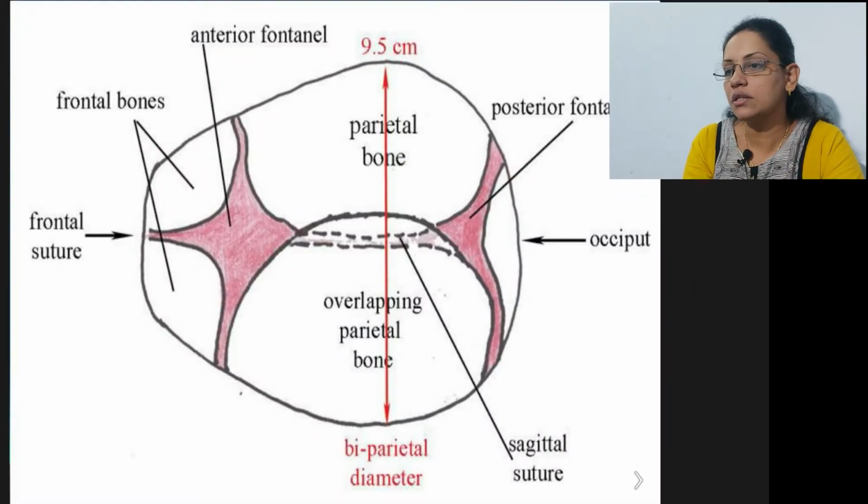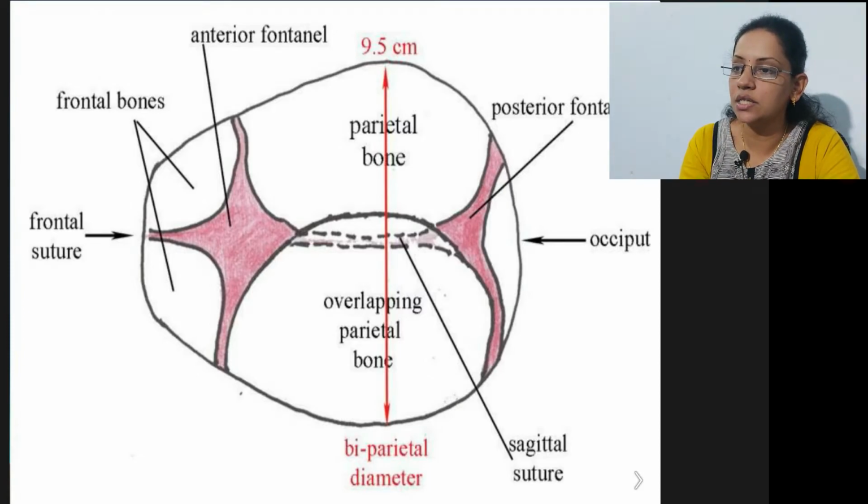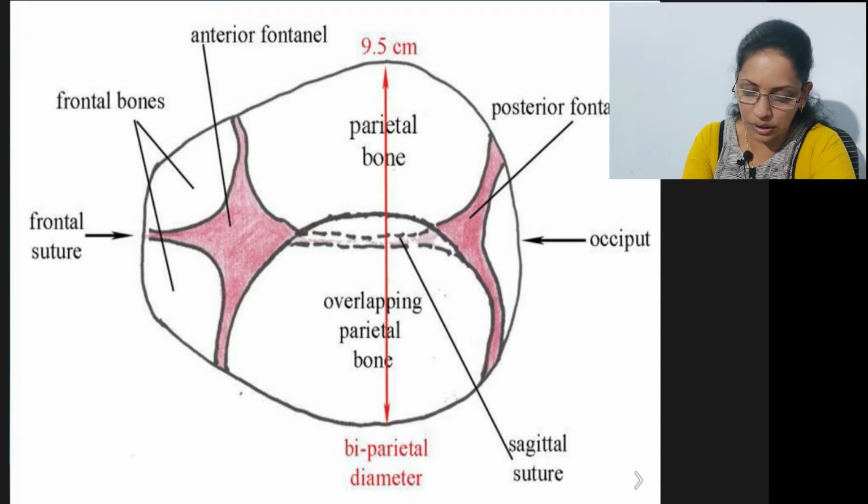Now these are the things. This is about the fetal head, where there are parietal bones on the sides, the frontal bone, and the sutures are given. This is the detail of the frontal bone, parietal bone, and temporal bone, and there are different types of sutures on the head of the fetus.